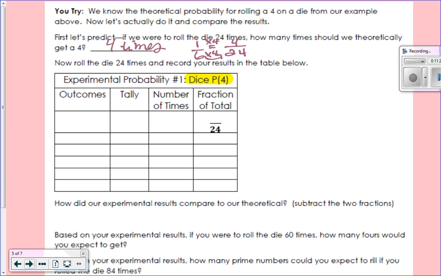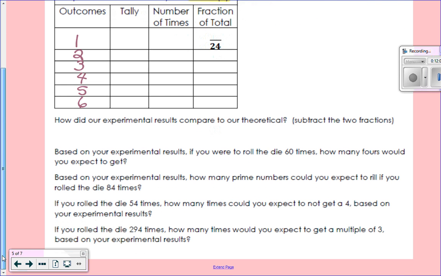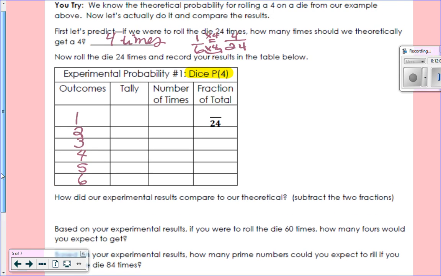Okay, so now you're going to actually do it with your table group. All right, and then what are our outcomes? If we're rolling a die, we're trying to get a 4. What are our outcomes on the die? 1, 2, 3, 4, 5, 6. And then you can keep your tally, okay? And then get the number of times and make your fractions. We're trying to determine the experimental probability of rolling a 4, right? Roll the die, but our goal is the probability of rolling a 4. Okay, and then with your group, you're going to go ahead and answer the rest of the questions. Okay?